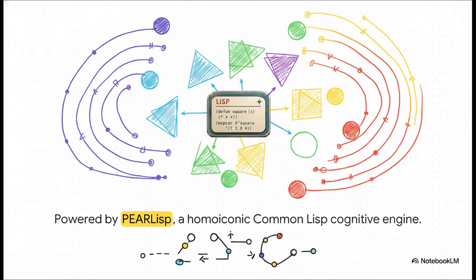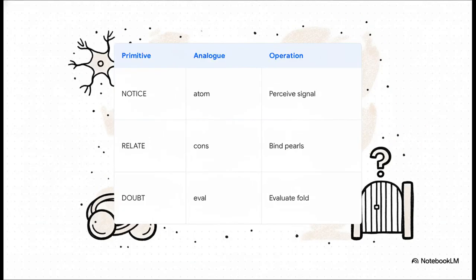It makes the engine beautifully efficient at compressing and reasoning over its memory. It all boils down to these three foundational primitives. Notice acts like a basic atom. It perceives a signal from the static to create an observation. Relate binds two pearls together, actually building out those structural connections. And doubt is the ultimate gatekeeper, evaluating the memory to decide, hey, does this survive or does this dissolve?